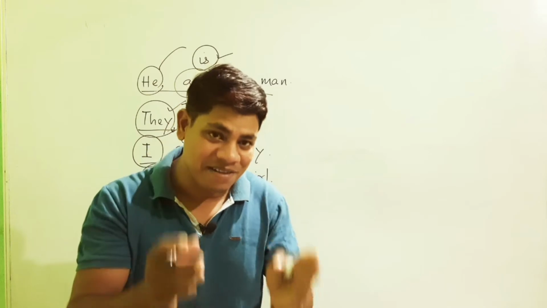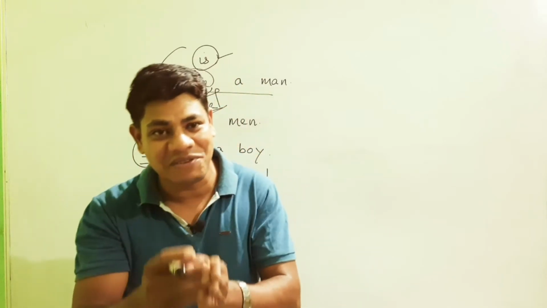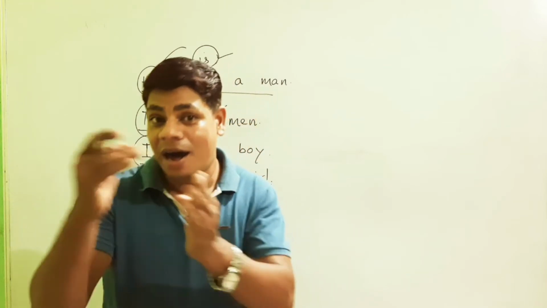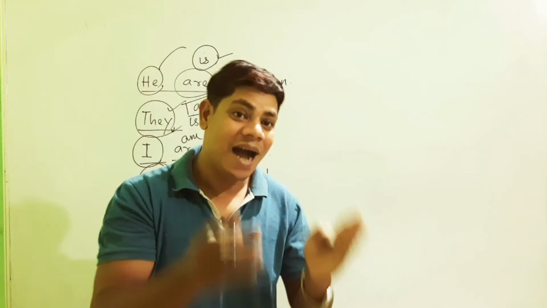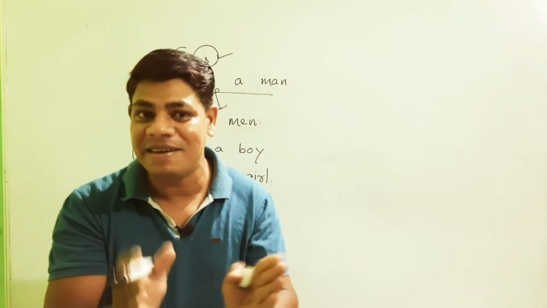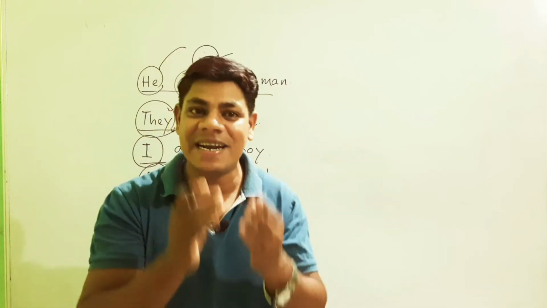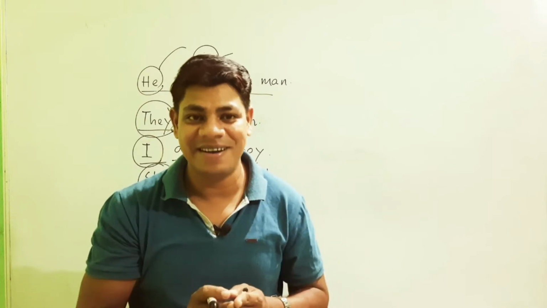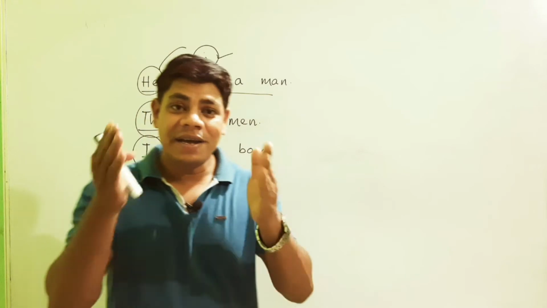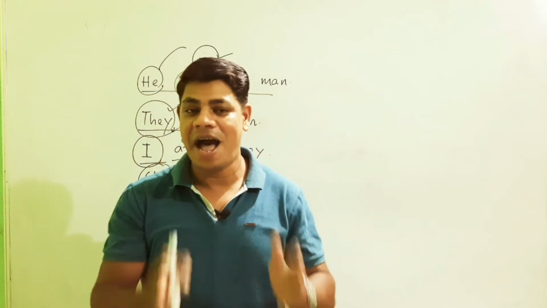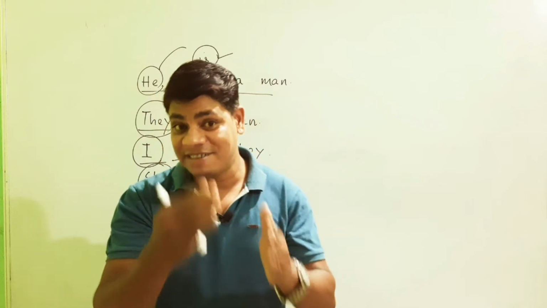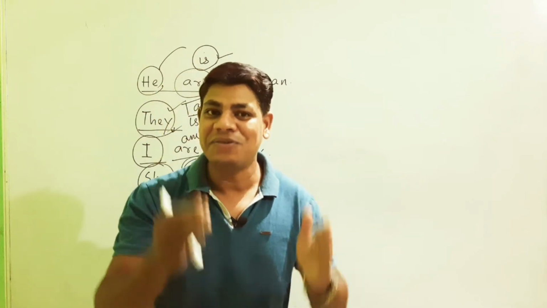So friends, it means that according to the subject, there should be the verb. There should be an agreement with the subject. According to the subject, the verbs must be used. What is the reason behind it and what are the rules? Let us have a brief discussion about it. So friends, from these examples, you can get a clear-cut idea about subject, agreement, verbs. So let us start the topic without delay.